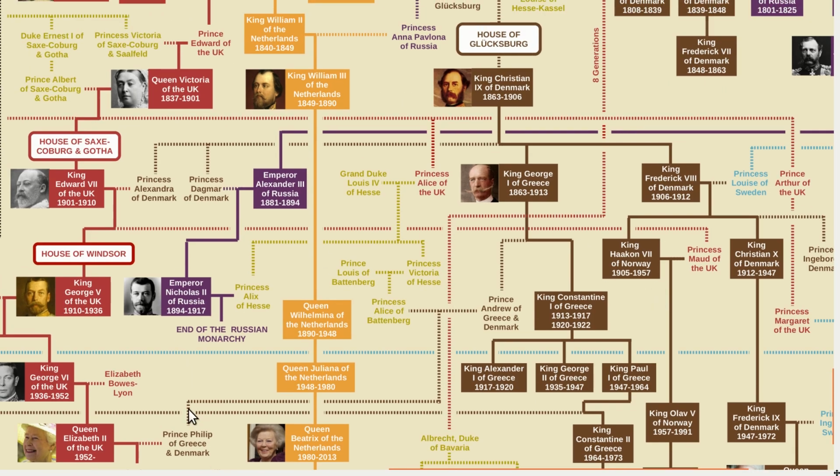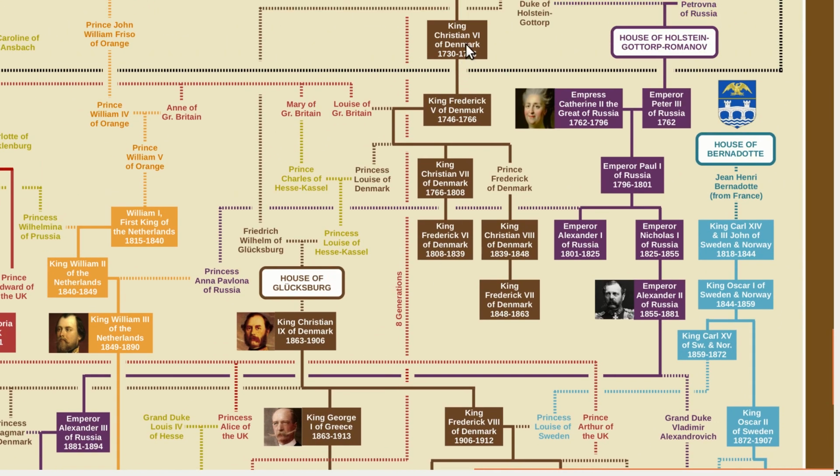Okay, so our goal here in this video is to trace the paternal line. So we've gone through Philip, to his father, to his father, to his father, and this is how far back we've gone so far, to this King Christian IX of Denmark, from whom we get all these various royal families. Now, the House of Glücksburg was actually a junior branch of the previous royal house that was reigning in Denmark.